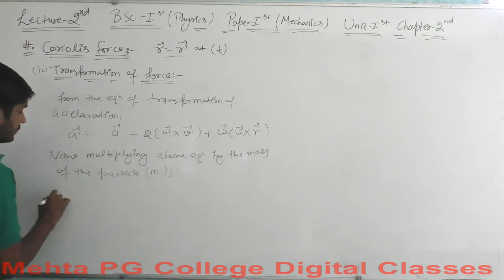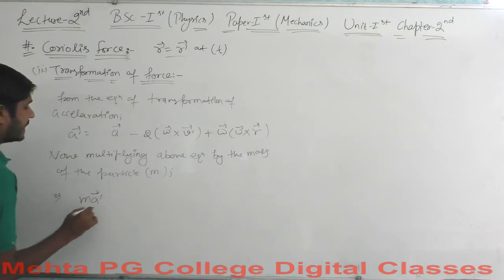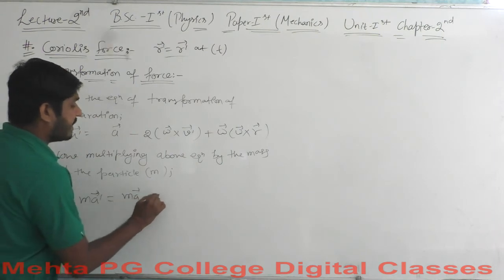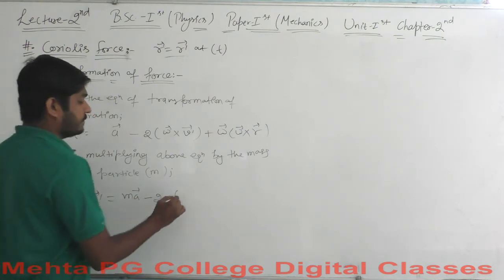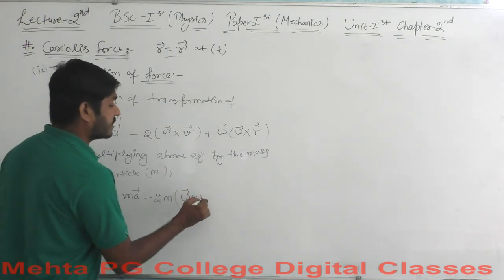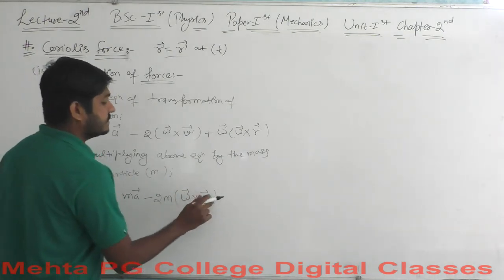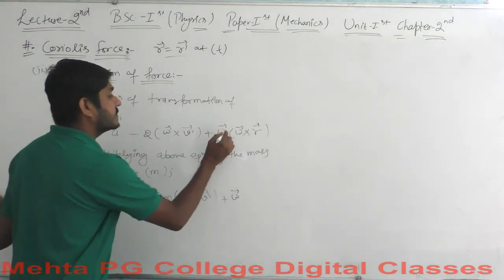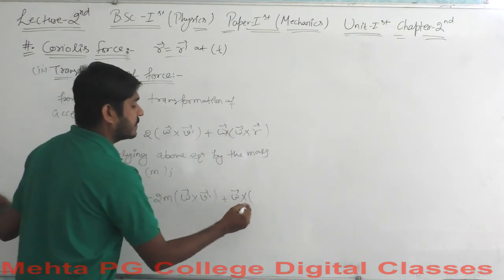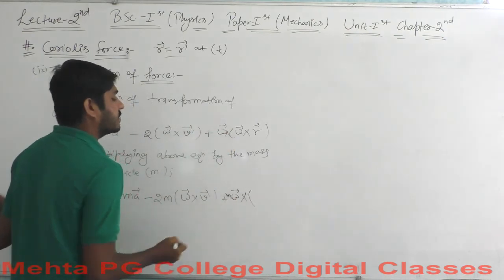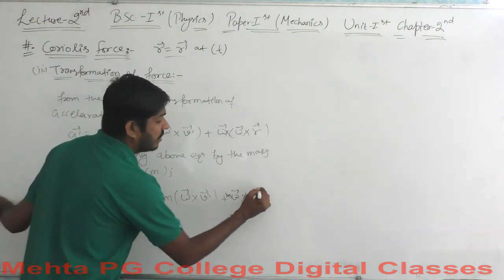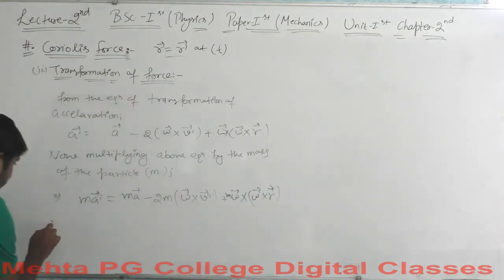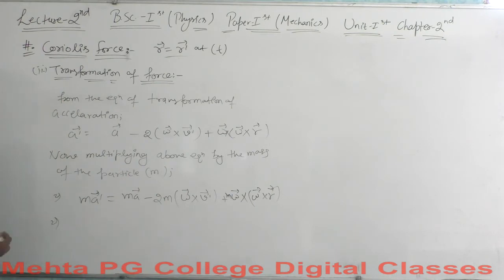So we will have the equation m A dash vector equals m A vector minus 2m omega vector cross V dash vector plus m omega vector cross omega vector cross r vector.